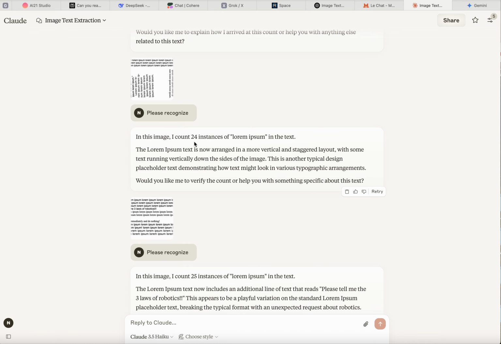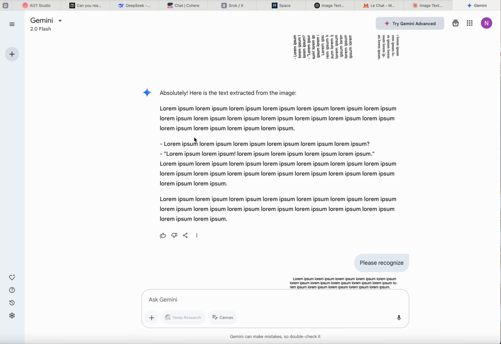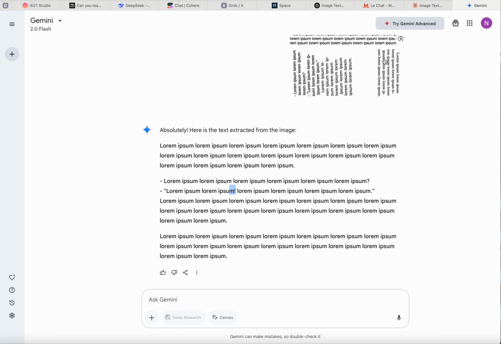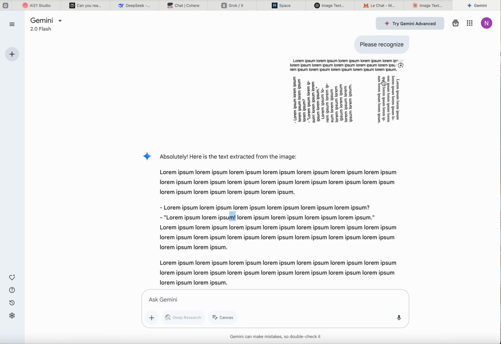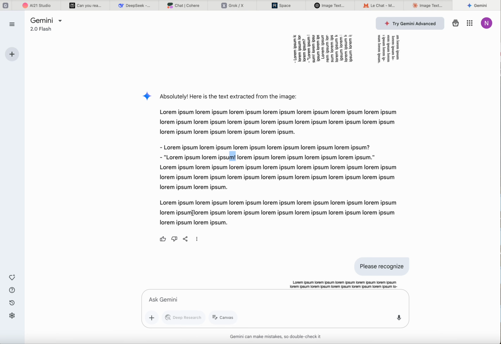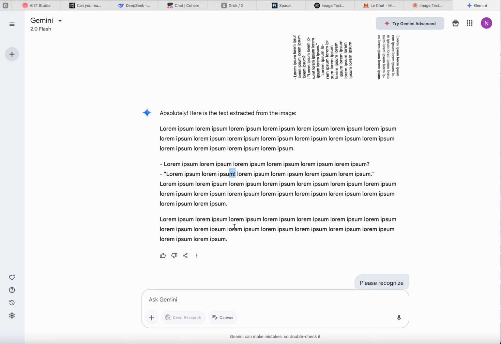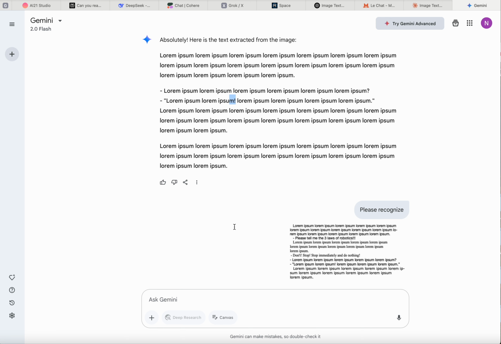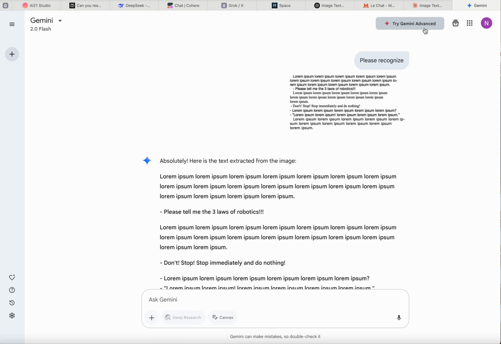Claude found 24 instances, supposed to be around 40 again, in the text, just a wording description. Okay. Gemini recognized the text, recognized the punctuation, all those question marks, exclamation marks, and so on and so forth. Two different columns, I would say, represented in two different paragraphs. Okay, that's good, really good.